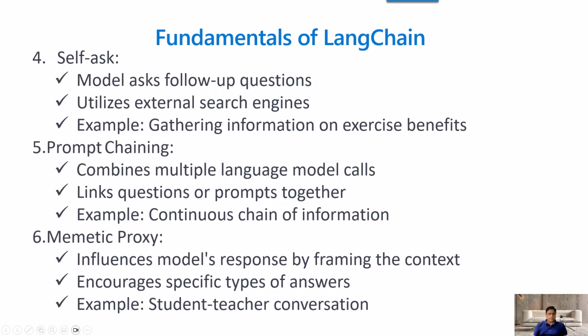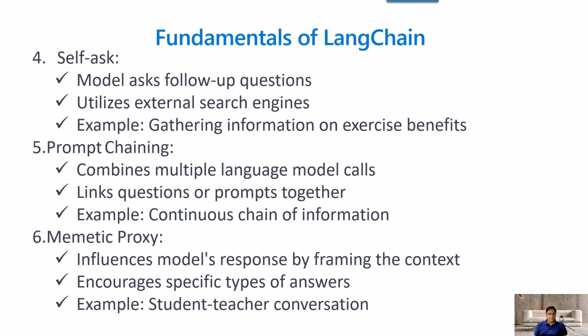Then another set of concepts are self-ask, prompt chaining, and memetic proxy. What is self-ask? Self-ask is a concept where the model asks you follow-up questions on the previous answers. And what does it do internally? It actually utilizes external search engines. It could be Google, Bing, or any other search engine. And based on that, it asks you follow-up questions. Why is it important? Because it gathers more information, and then based on that information it gives you a benefit.